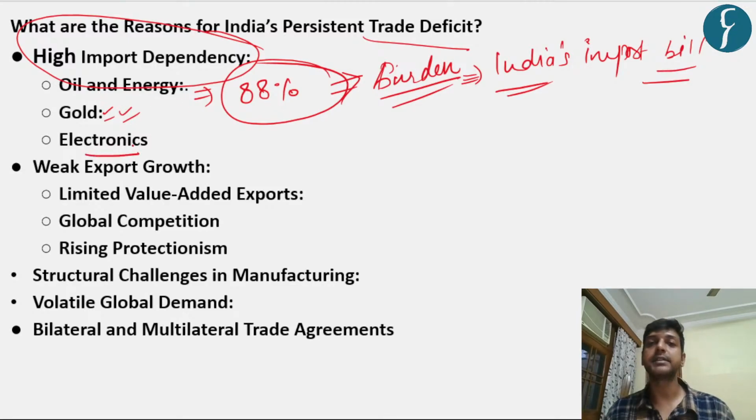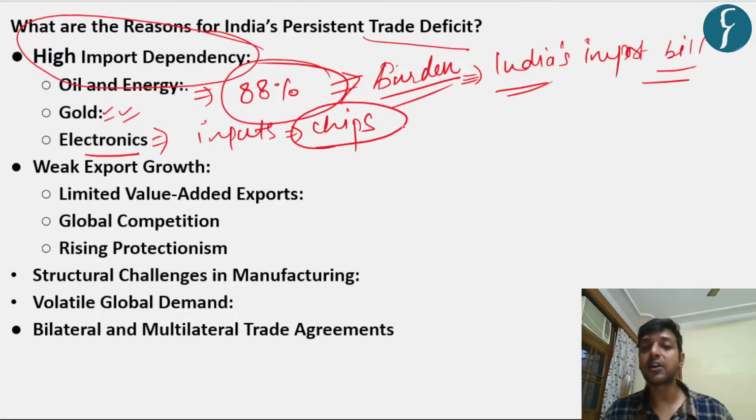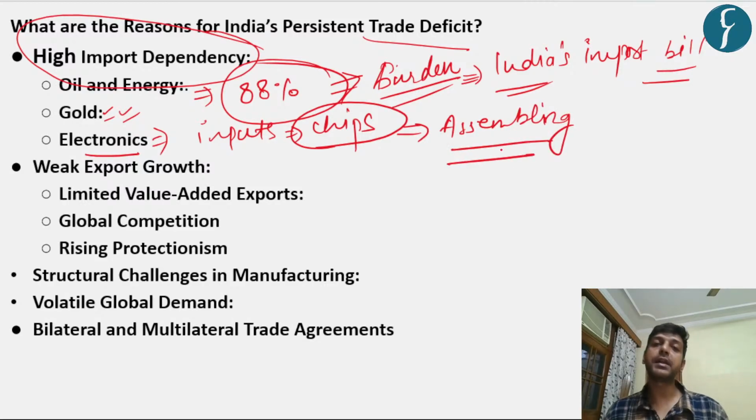And thirdly, electronics. Though we have become a major producer of phones and electronic devices, the inputs like chips are still imported, and we are generally focusing on assembling electronic items rather than manufacturing them.